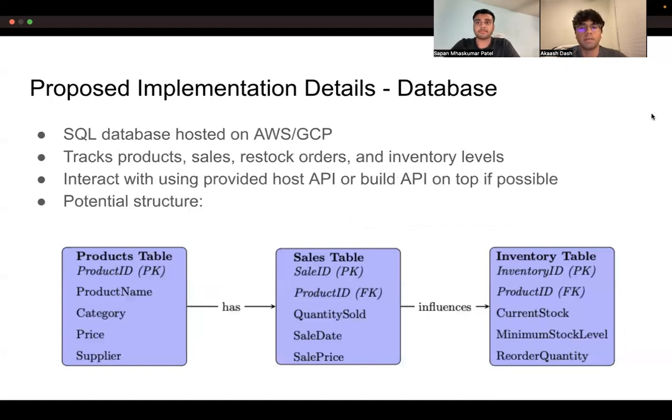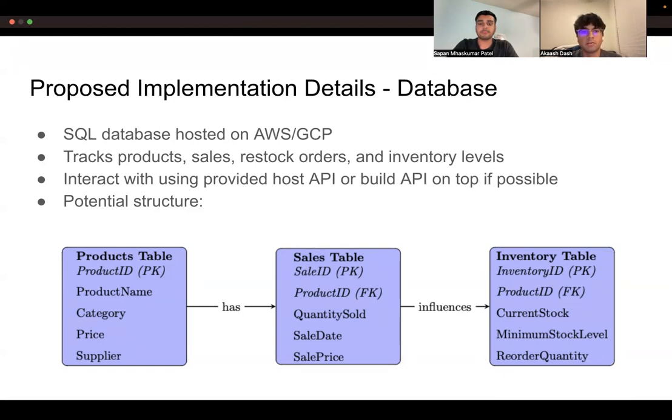So our proposed implementation has several different parts, but the foundation of our implementation is our database. We plan to use an SQL type database that is hosted on either AWS or GCP. The goal of this database is to track products, sales, restock orders, and inventory levels. We'll be able to interact with this database through a provided API on the host, which is either AWS or GCP, or if possible, we will build an API on top of this.